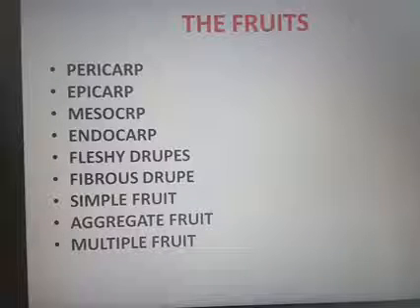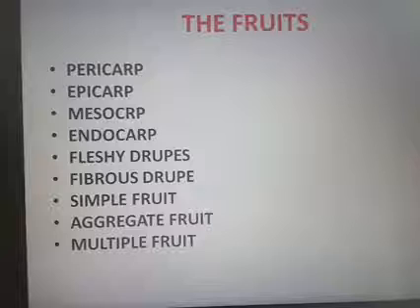We are discussing the chapter Morphology of Flowering Plants. We discussed the parts: stem, root, leaves, inflorescence, etc. Next, the topic is fruits. Fruits are the fertilized and ripened ovaries with the seeds.